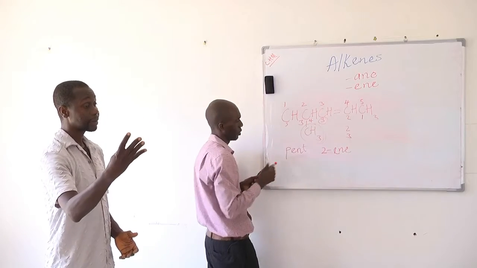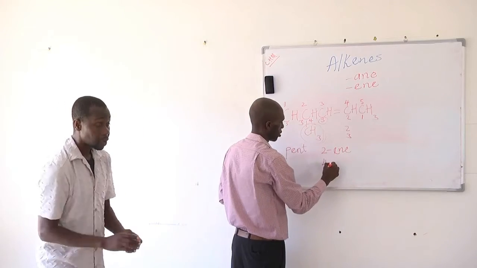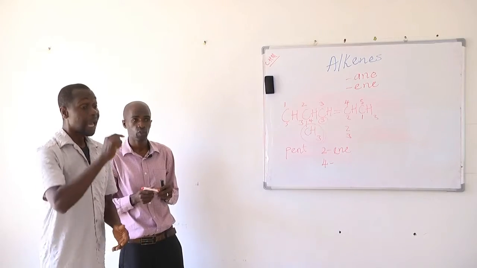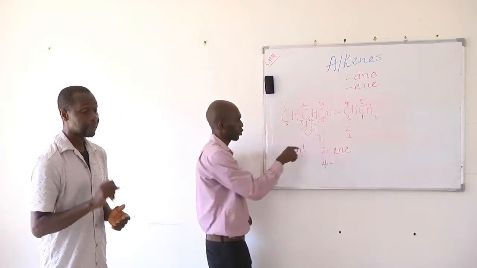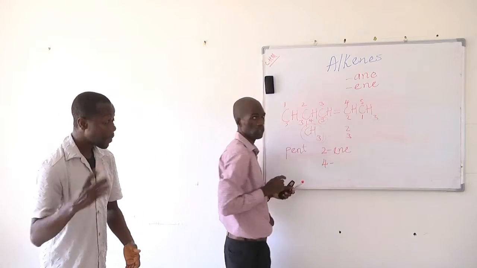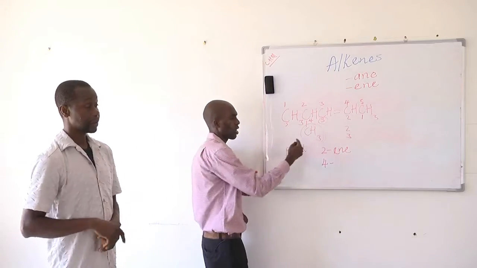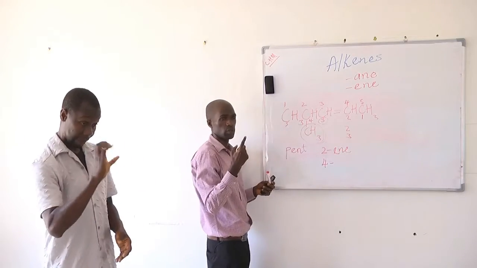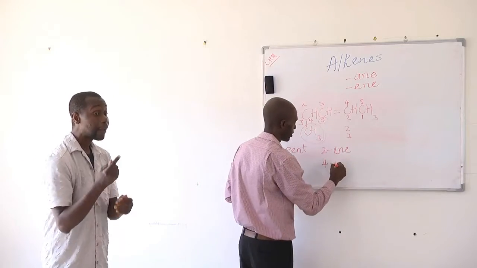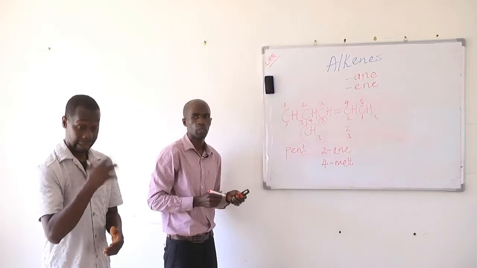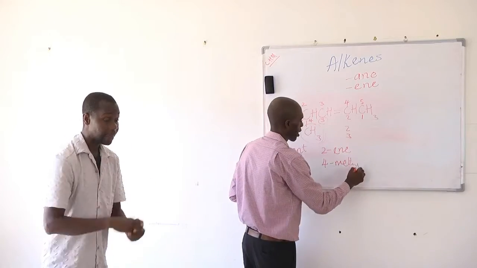The position of the substituent is 4. The name of the substituent is based on how many carbons the alkyl group is made up of. Here we have only one carbon, so the prefix for 1 is meth. Since it is an alkyl group, we add the suffix yl.